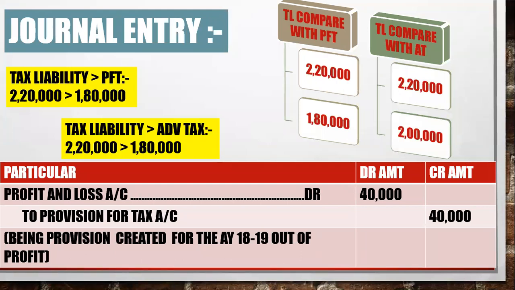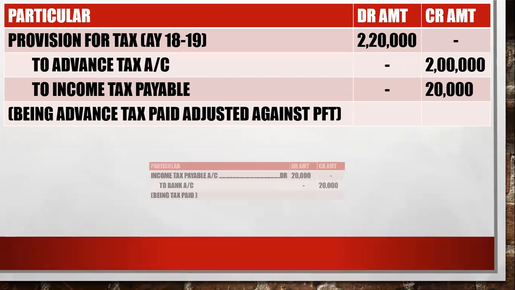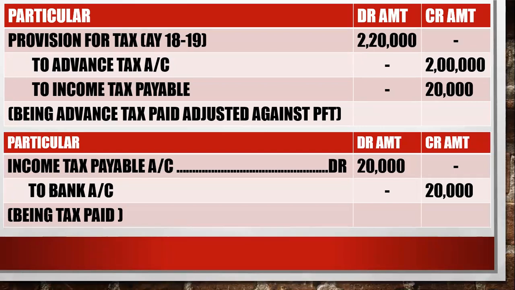Clear that? Second thing, you have to compare your tax liability with advance tax. How much is your tax liability? 2,20,000 and you have paid 2 lakh. That means you have paid 20,000 less. So now you have to pay that. You have to adjust your tax liability. As I told you, every time take your tax liability and adjust it always with the PFT account. So PFT account debit 2,20,000 to advance tax, you have paid 2 lakh rupees, and income tax payable will be 20,000. In the next entry, you have to pay: income tax payable account debit to bank 20,000. Clear that, everyone?